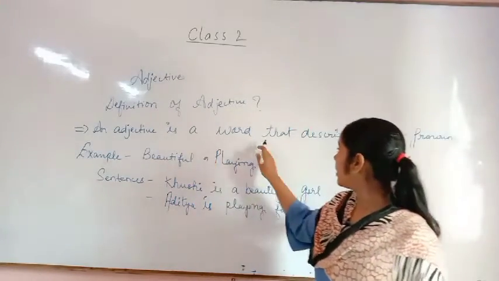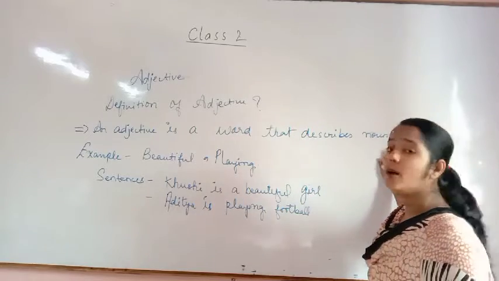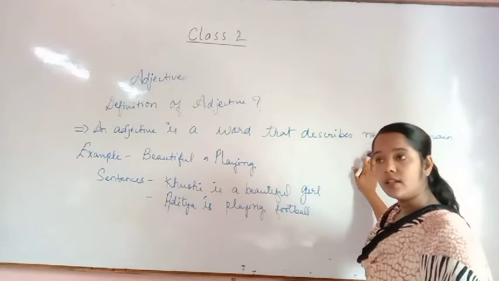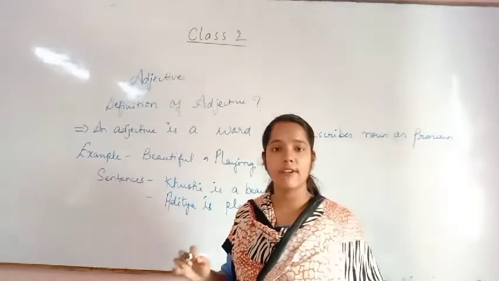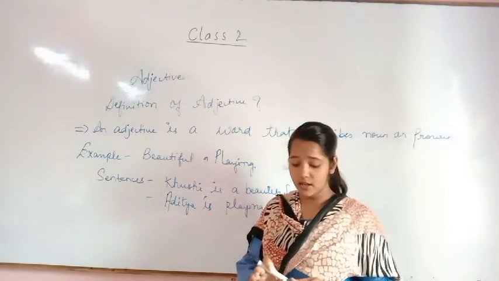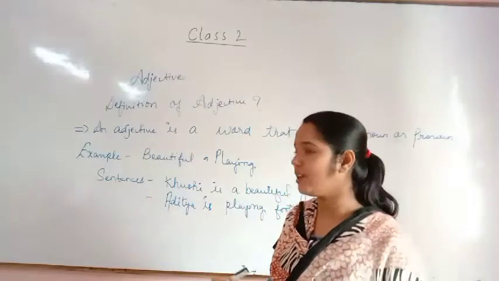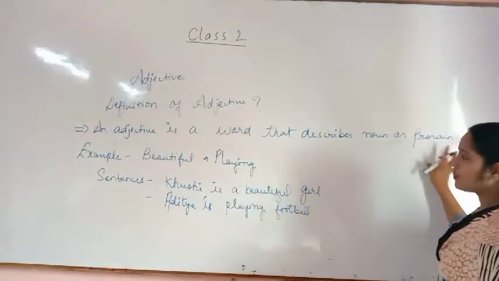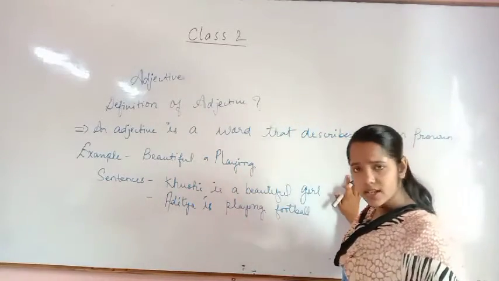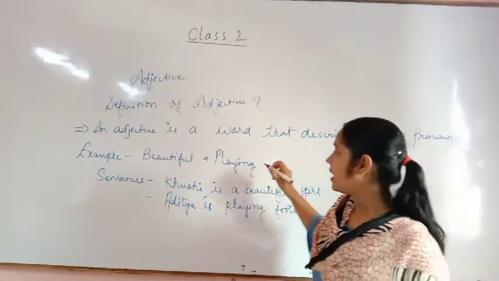An adjective is a word that describes a noun or a pronoun. Okay, in many senses we read that an adjective is a qualifying noun. But here we are reading some advanced definition: that an adjective is a word that describes a noun or a pronoun. It is very easy, and there are some examples.